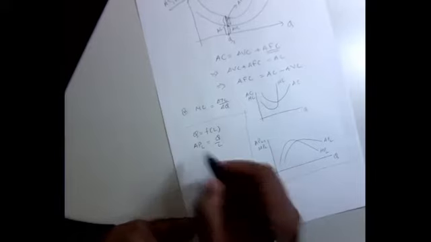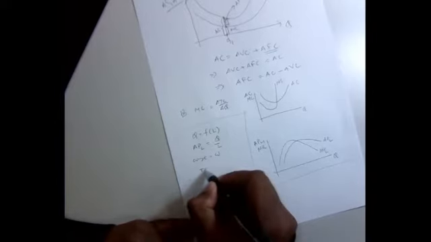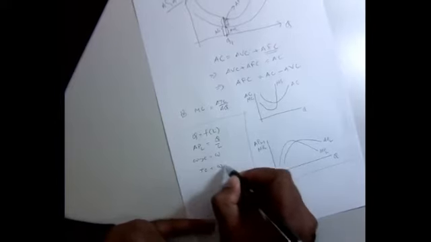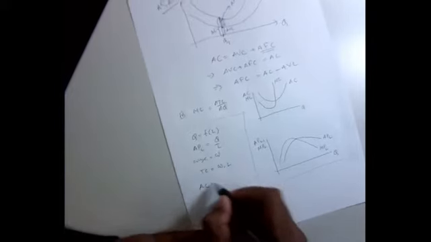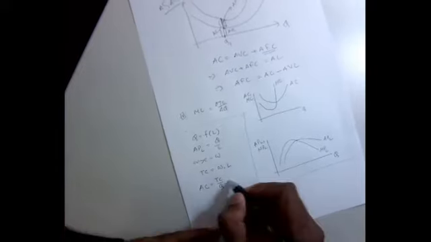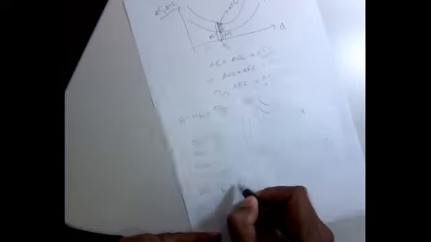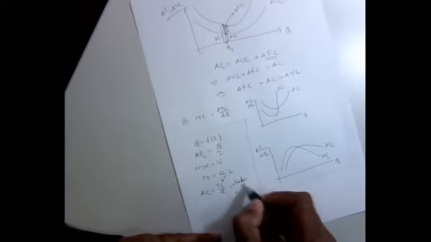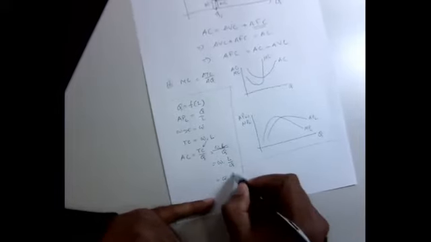Suppose your wage rate is W. Then your total cost of labor will be W times L that you are using. Am I right? So what will be my average cost? By definition, that will be total cost divided by Q. Can I write it that way? Now look at this. Put the total cost value in, and you get W times L divided by Q. Can I write it that way? One more time, can I write this as W times 1 divided by Q over L?